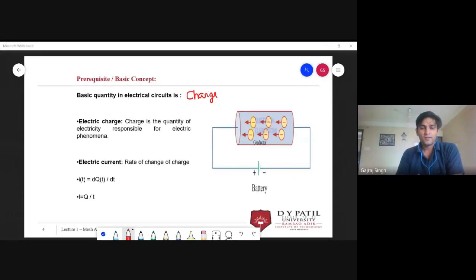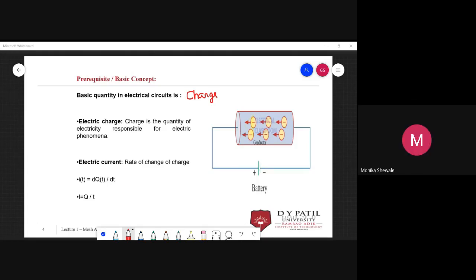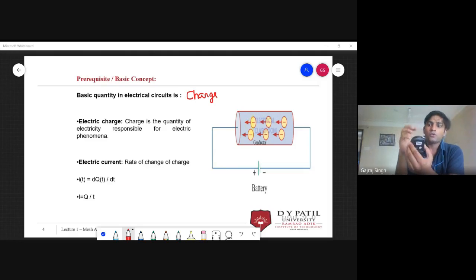Anyone? I don't think so. Okay, so let me define charge in my way. Suppose I have a body, let's say this mouse, which is neutral. Are you able to see this mouse? Is it visible? Yes, sir. Okay. So now let's assume this is any particle or object.